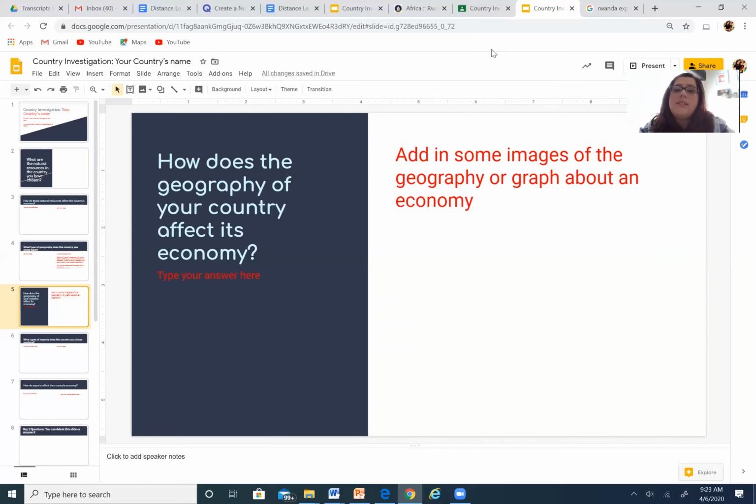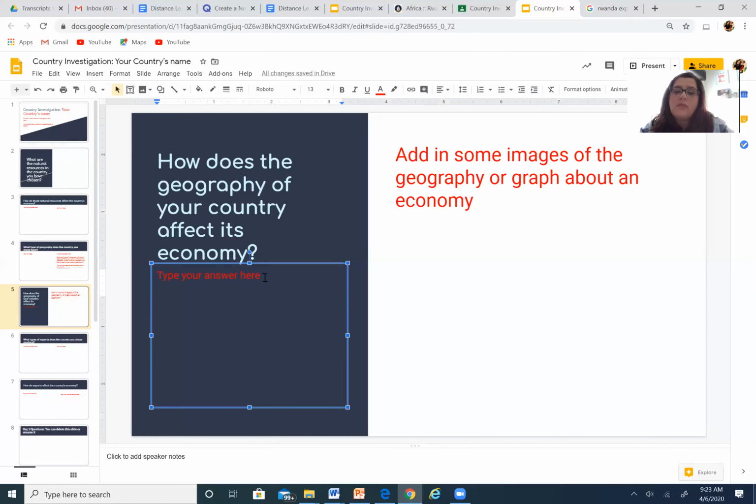So how does the geography of your country affect its economy? Well, there's a couple ways for Rwanda, right? So we're going to put Rwanda as an example just so we all know that this is my answer and not the answer that you should keep. So coffee and tea are major exports of Rwanda.